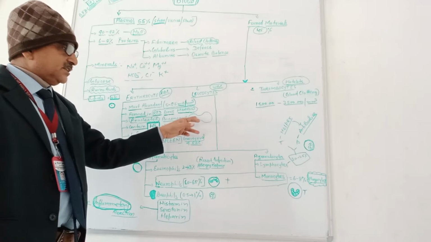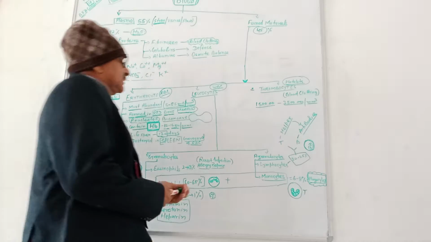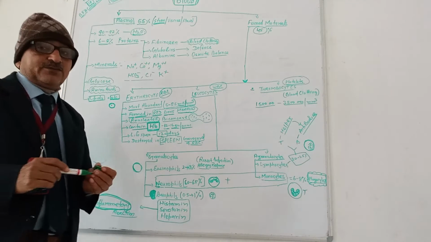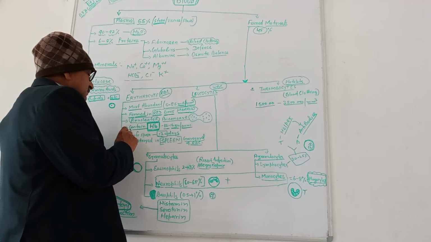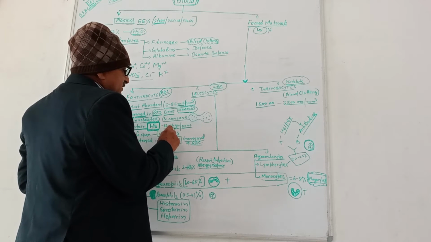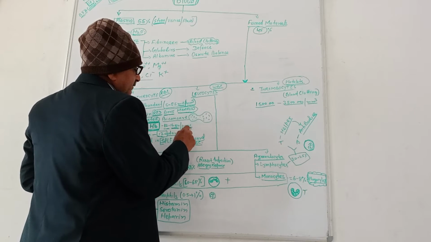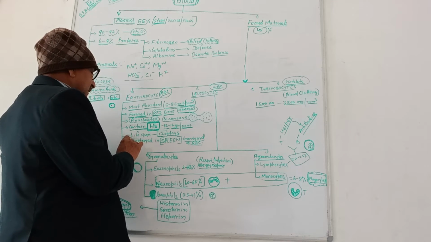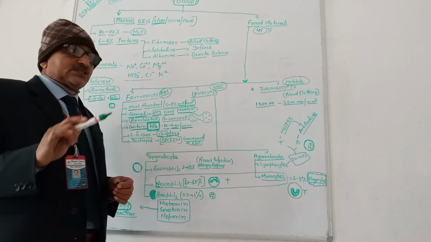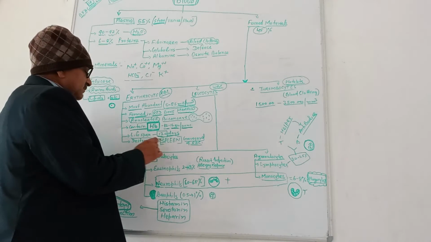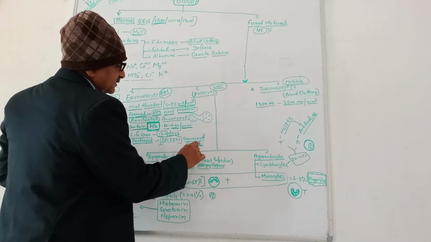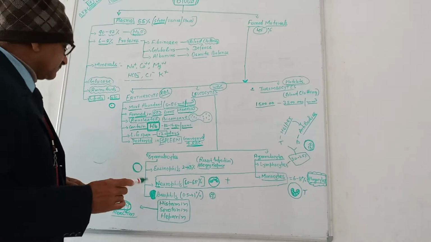The biconcavity of the RBC increases the surface area and hence enhances its capability of carrying oxygen. It contains hemoglobin, 12 to 16 grams per 100 ml of blood. Its lifespan is 120 days. After 120 days, it is destroyed in the spleen, so the spleen is known as the graveyard of RBC.